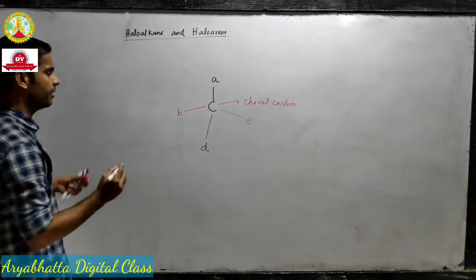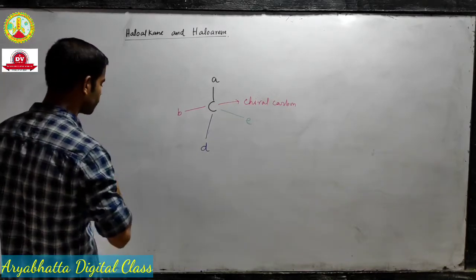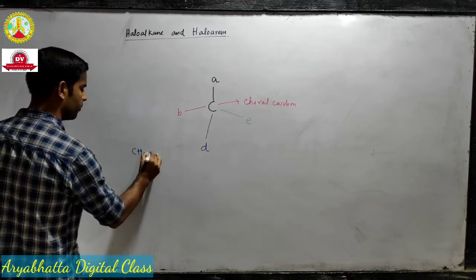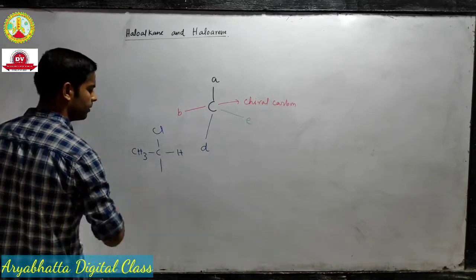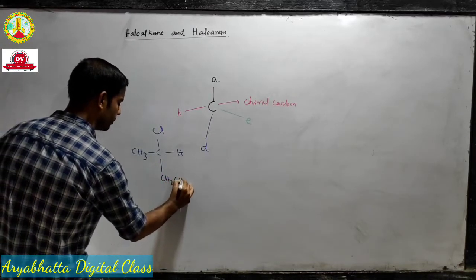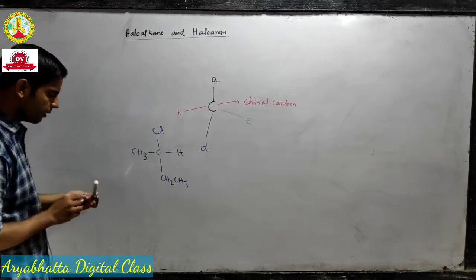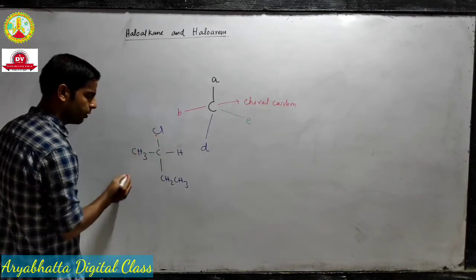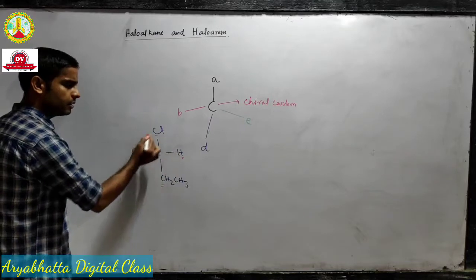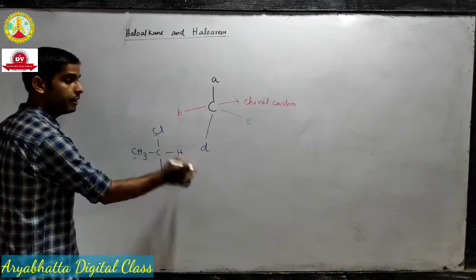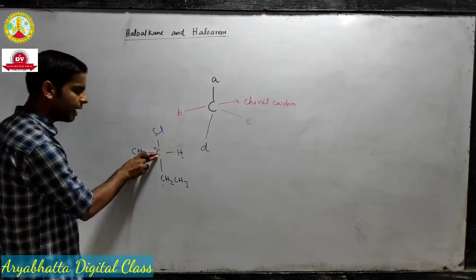Okay, let us take an example. Suppose I have a molecule like this: CH3, C, chlorine. Suppose this is hydrogen, and this is CH2, CH3. Now if you check this carbon, it is connected to one chlorine, one methyl, one ethyl, and one hydrogen. That is, all the substituent groups are different. So this carbon is a chiral carbon.